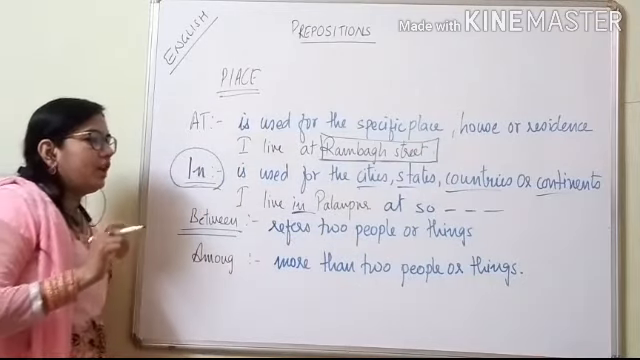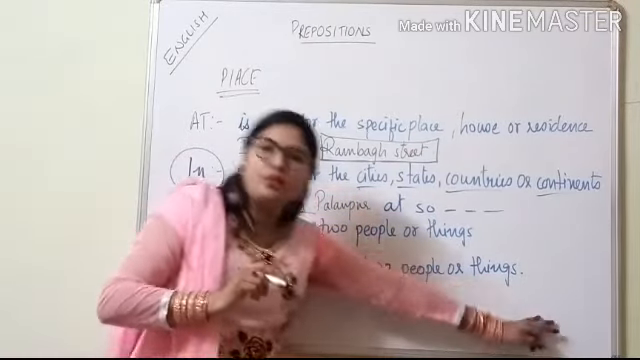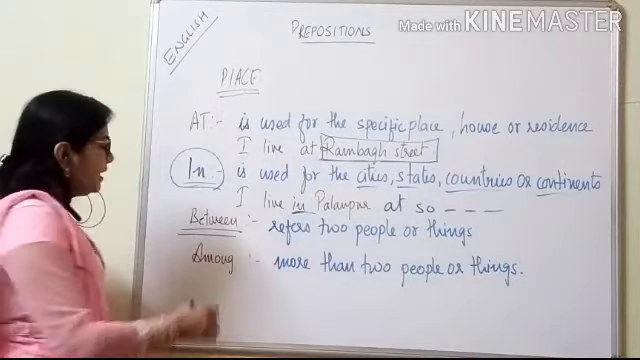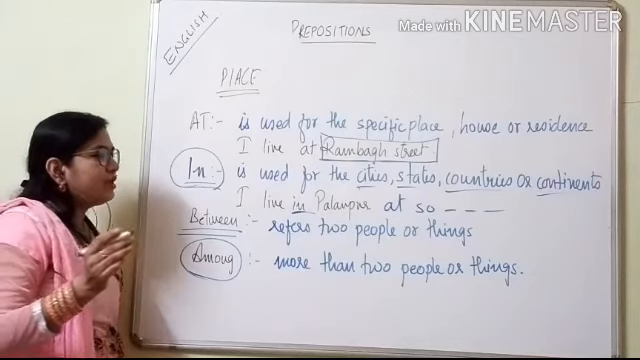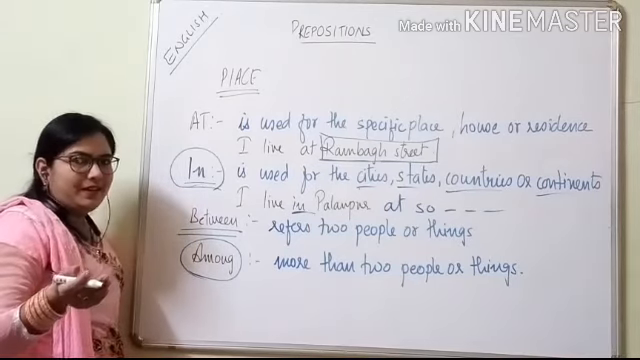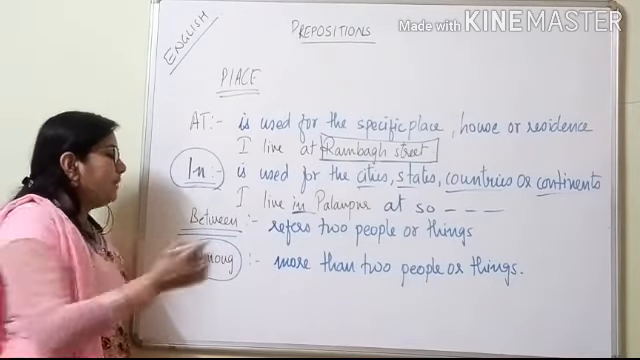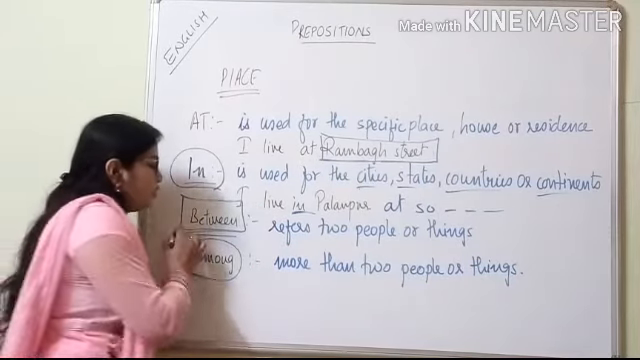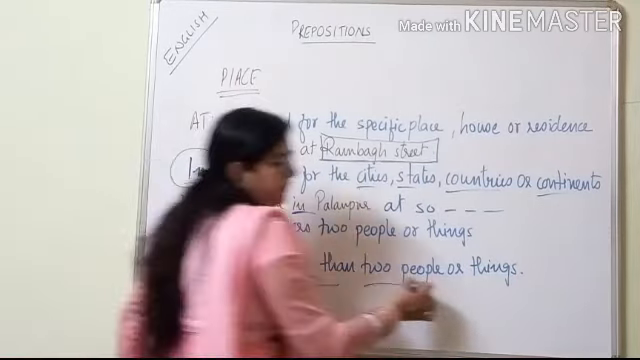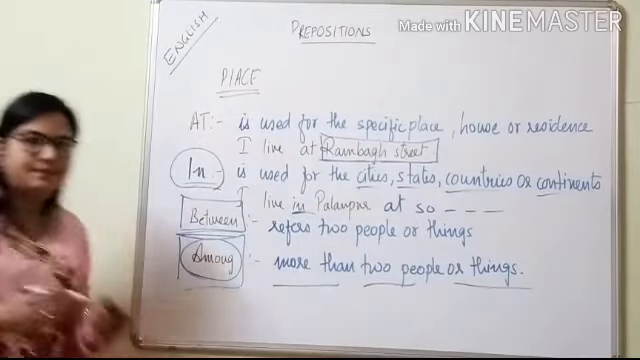But if we are talking about more than two people or more than two things, then what will be used? That time we will use among. Okay, it was competition among four people. So between is used for two people or things. Then among is used for more than two people or things. Understand?